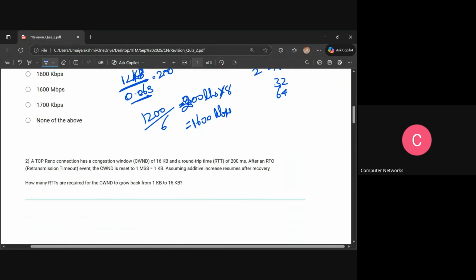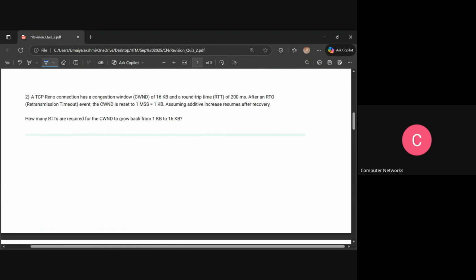Fine. So now comes the next question. A TCP Reno connection has a congestion window of 16 kb and a round trip time of 200 milliseconds. So after an RTO, that is a retransmission timeout event, 1 MSS is equal to 1 kb. So how many RTTs are required for the congestion window to grow back from 1 to 16? That's the question.